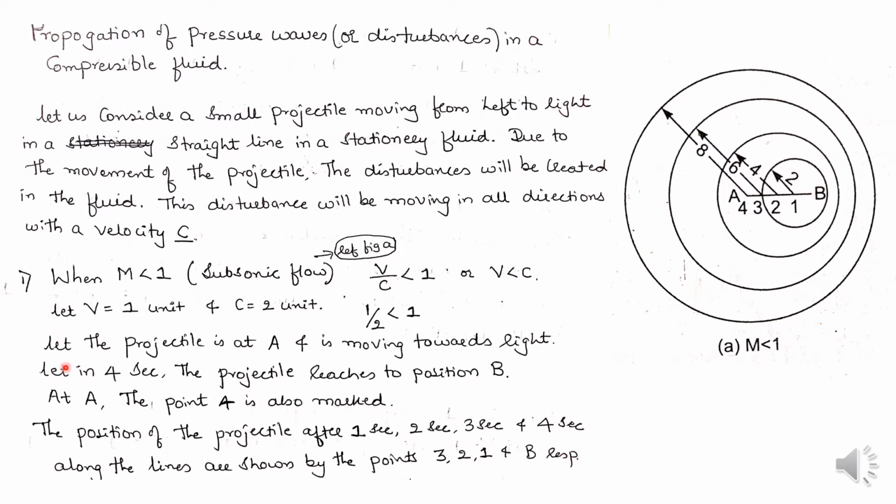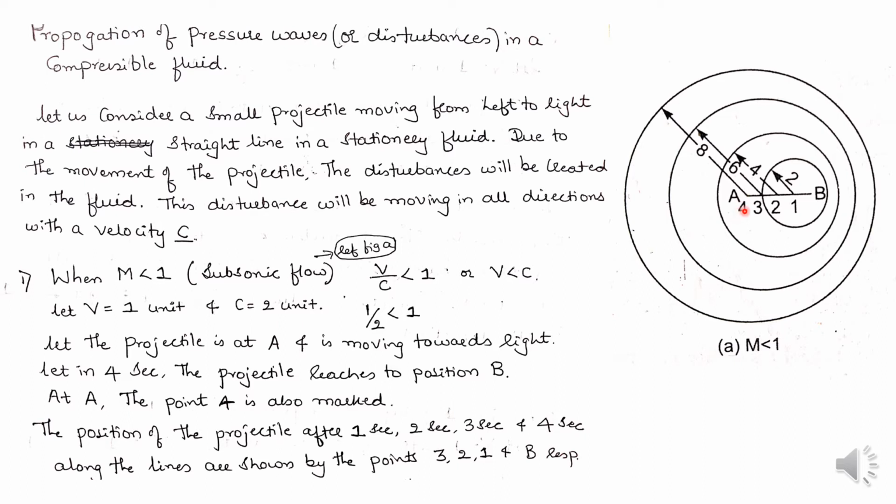The projectile is initially at point A and moves towards point B, reaching it in 4 seconds. So at point A, 4 is marked, indicating 4 seconds.